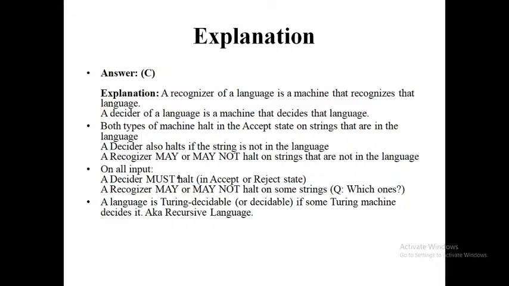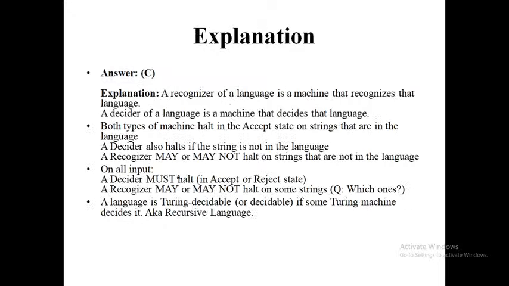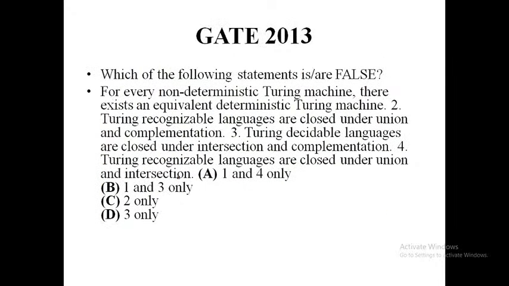A language is Turing decidable if some Turing machine decides it, which is known as a recursive language. So our correct answer is basically C.